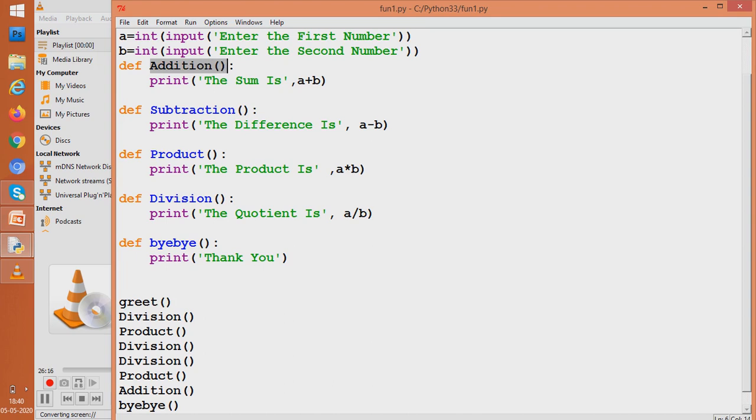A function is always suffixed by open and closed parenthesis. Then we have a colon sign. You see the colon sign? The colon sign actually says that there should be a block of code within the function. It says that a block of code is going to be written beneath the name of the function.